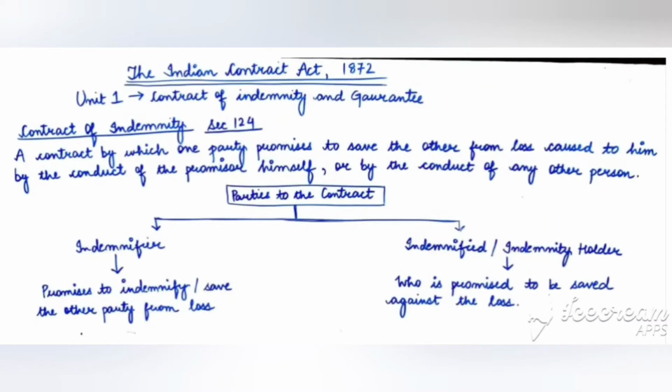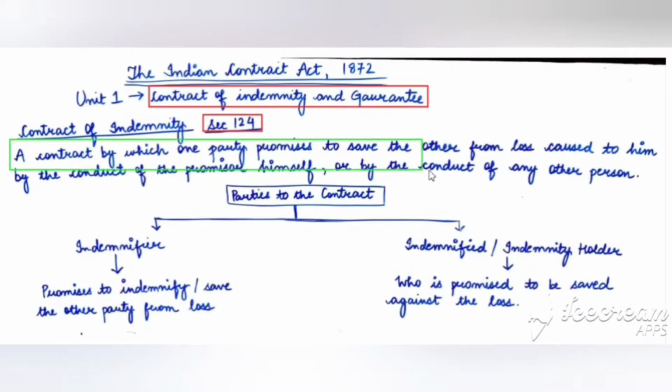The Indian Contract Act 1872. Unit 1, Contract of Indemnity and Guarantee. It is given in section 124 of the Indian Contract Act 1872. So what is a contract of indemnity? It is a contract by which one party promises to save the other from the loss caused to him by the conduct of the promisor himself or by the conduct of any other person.